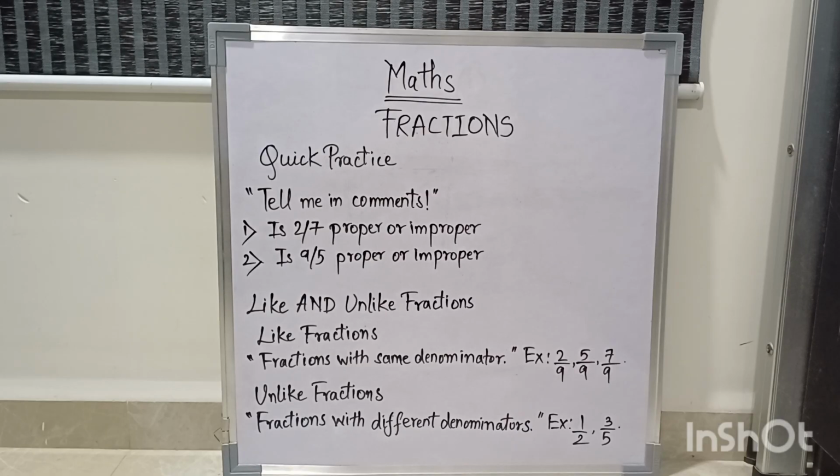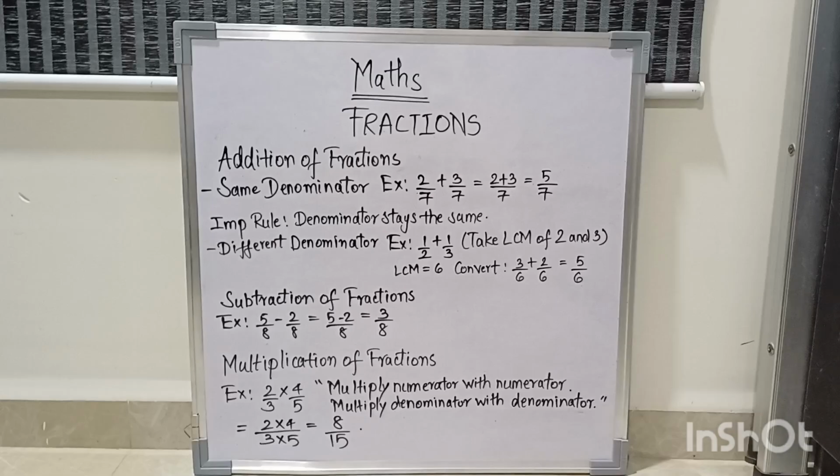Now we will be moving on to the next part, that is addition of fractions. Before this, we were on like and unlike fractions. You must be remembering that. What does that mean? Let's have a gist. Like fractions have the same denominator. Unlike fractions are the ones which have different denominators. And for each like and unlike fraction, you can further classify it as proper and improper fractions.